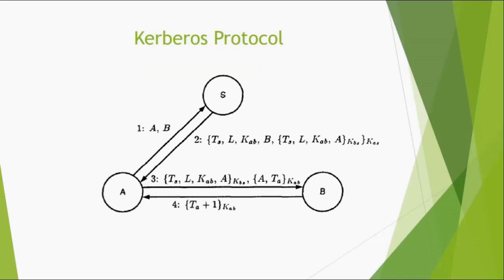In this case, there is an authentication server S, and at first A requests the server that he wants to communicate with B. Then the server returns a message containing the ticket for B, and when A gets the ticket, in the third message A passes the ticket to B. Also in the third message A passes its timestamp, and if B is satisfied with the ticket, then B returns the timestamp of A and ensures that B wants to communicate with A.